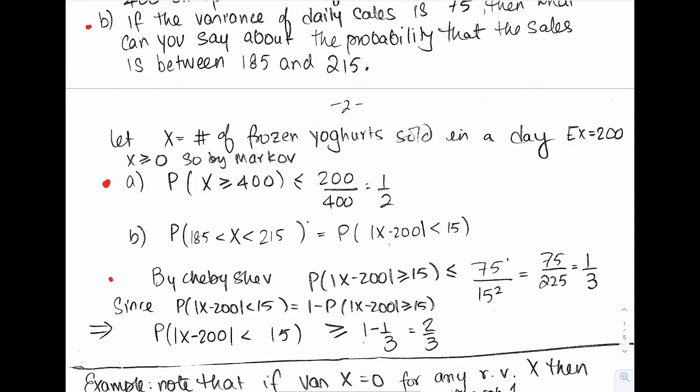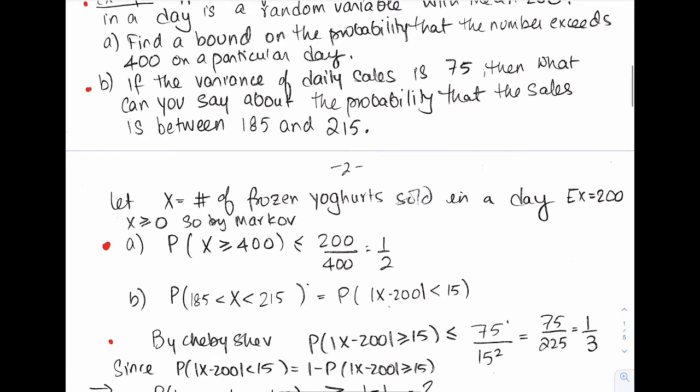The probability of x minus mu bigger than or equal to 15, according to Chebyshev, is sigma squared, which is the variance, 75. Sorry, the variance is 75, divided by this a value squared. Okay, so it's 75 over 15 squared, 75 over 225, and this probability is less than or equal to 1/3. Well, since this probability is less than or equal to 1/3, that would mean that this probability over here has to be bigger than or equal to 1 minus 1/3, which is 2/3.